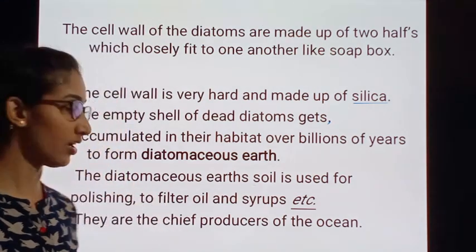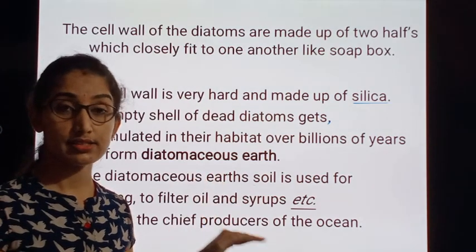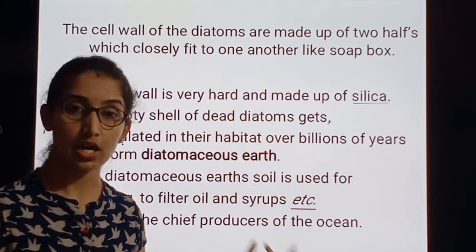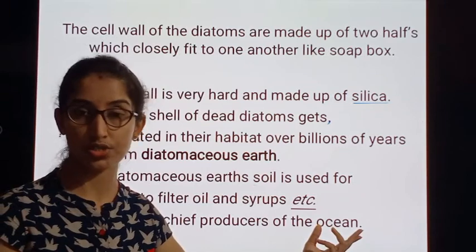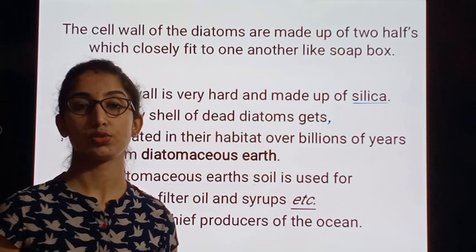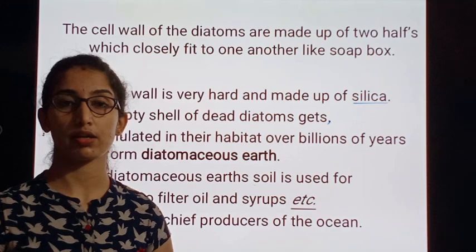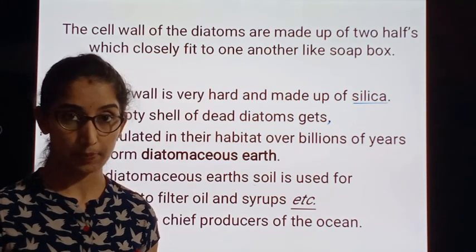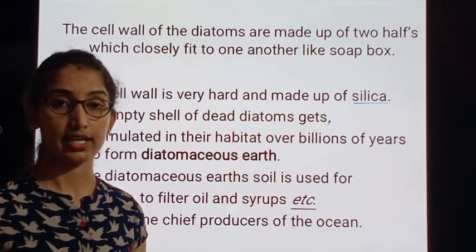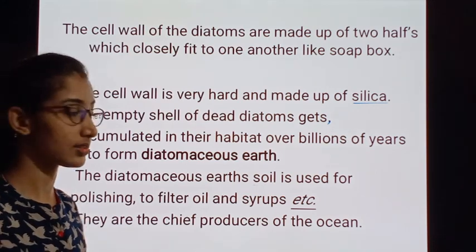We are using the word producers. That means these diatoms which are present in the marine or ocean form are providing nutrition to many primary consumers. Many of the aquatic organisms are depending on these diatoms for their nutrition, and hence we are considering them as chief producers.